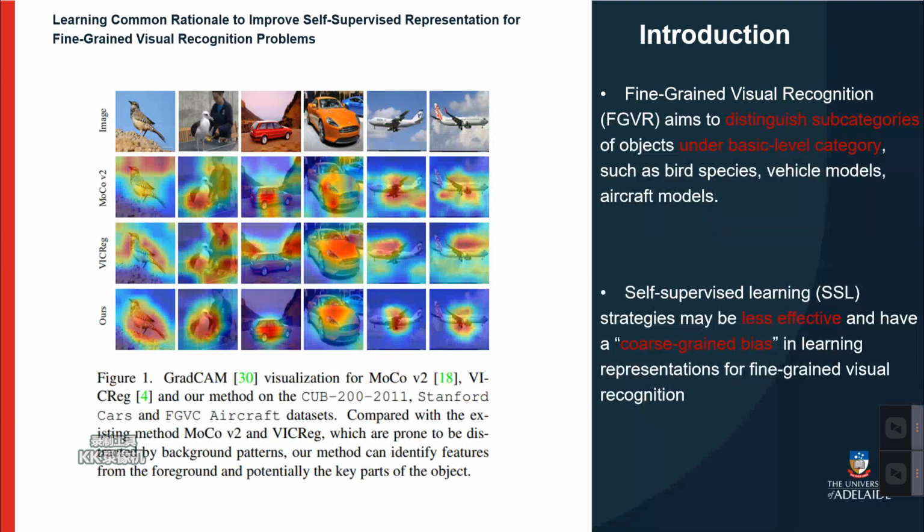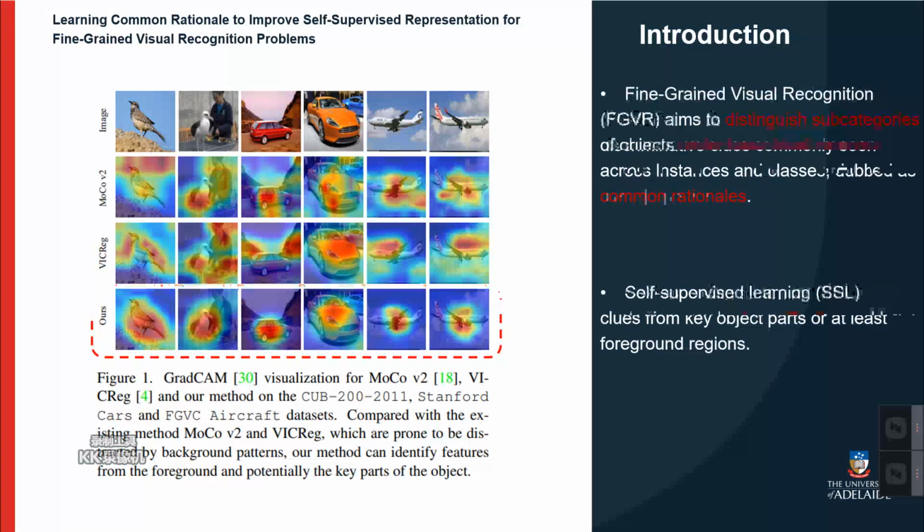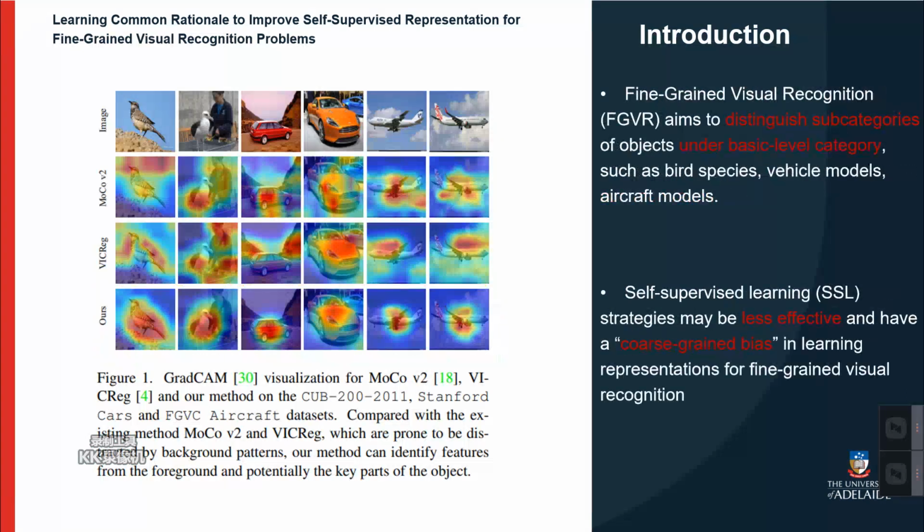Fine-grained vision recognition aims to distinguish subcategories of objects under basic level classes, such as bird species, car models, or aircraft models. In prior work, self-supervised learning strategies may be less effective and have a coarse-grained bias in learning representations for fine-grained vision recognition, because many features helpful for optimizing self-supervised learning objectives are not suitable for characterizing the subtype differences in fine-grained vision recognition.